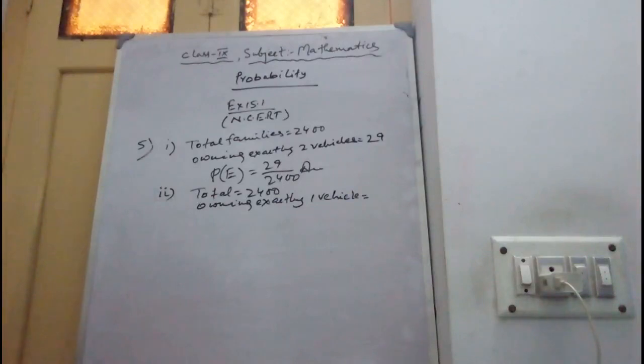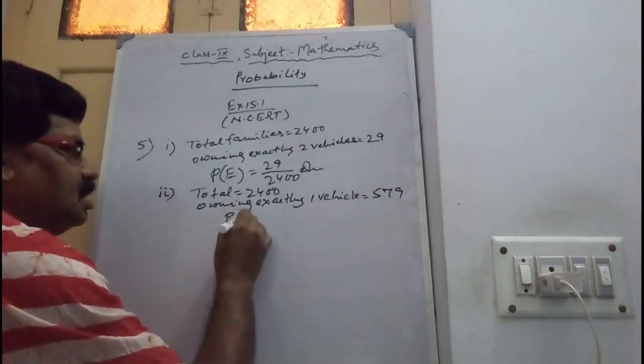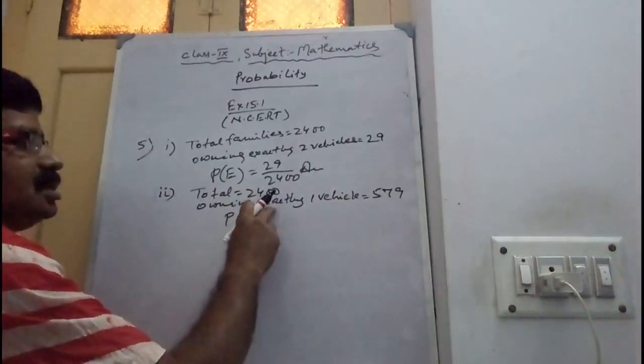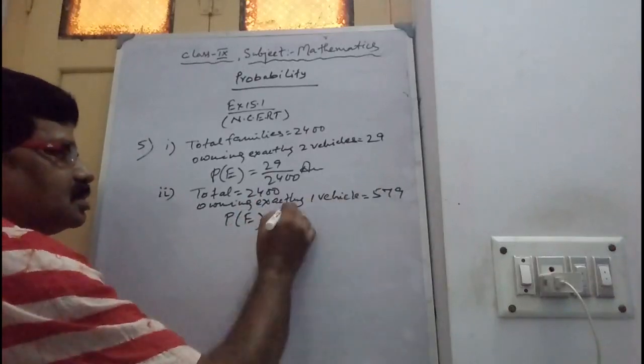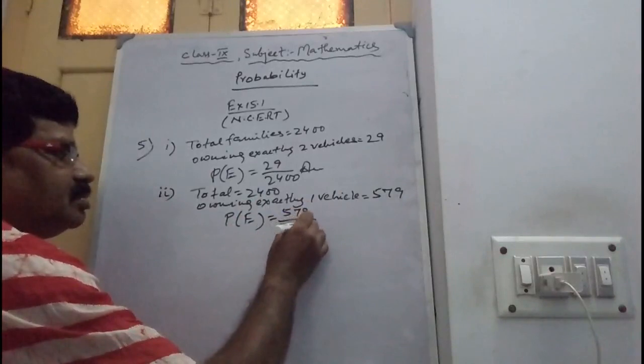That number is given, 579. So P(E), the probability of that one, is 579 by 2400.